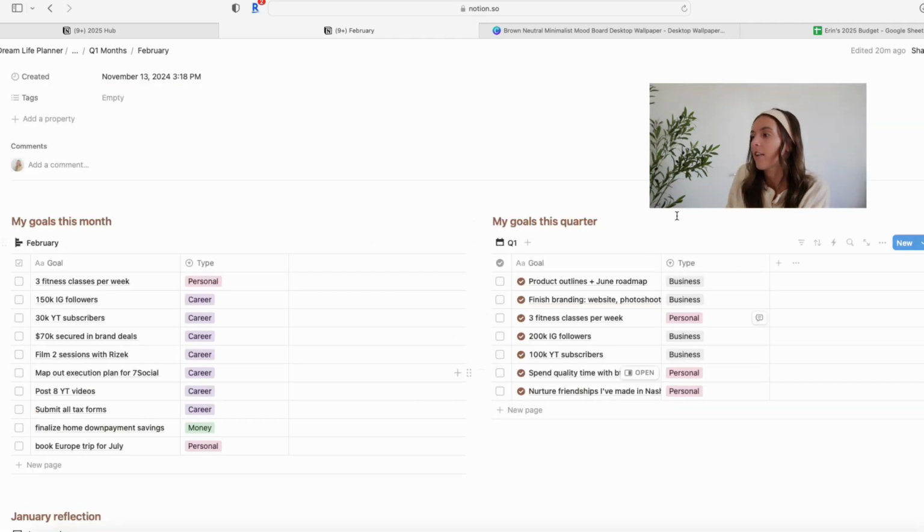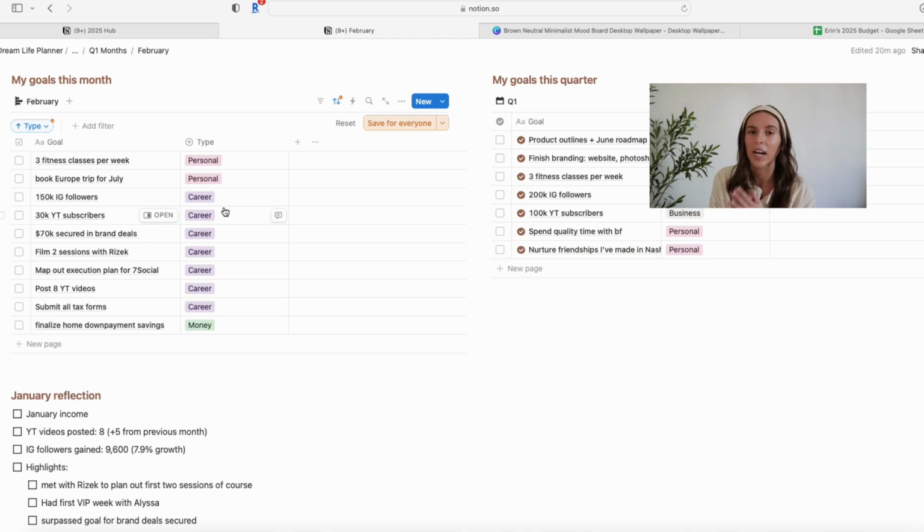At the February page, I have all of the goals for the quarter just listed again here so that I can see them and I can reference them when I'm creating my goals for the month. My monthly goals should be related to my quarterly goals. And then I have all of my goals for February, and I can talk through them and show you guys what I'm working toward over the next, I guess, 28 days.